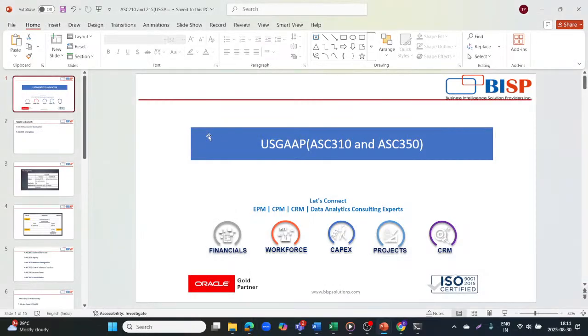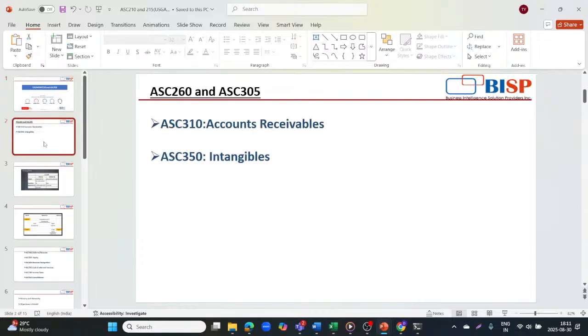So our today's topic is we will be seeing Accounting Standard Codification 310 and 350. Accounting Standard Codification 310 stands for Accounts Receivable and Accounting Standard Codification 350 stands for Intangibles. So we'll start with Accounting Standard Codification Accounts Receivable, that is 310.